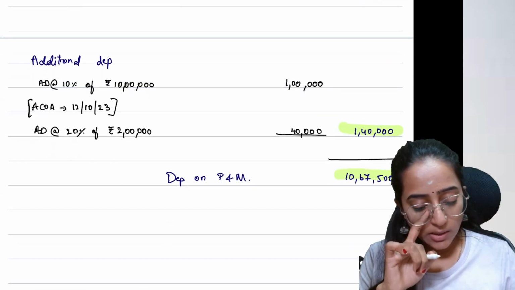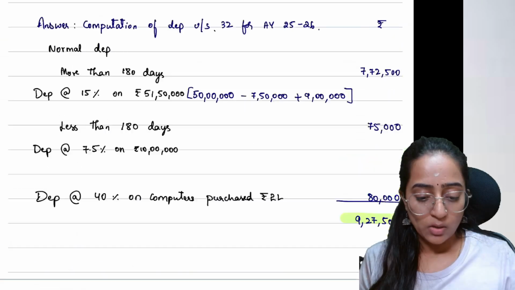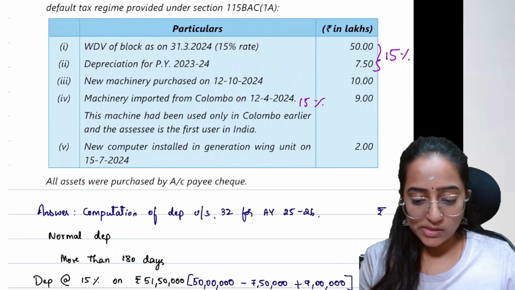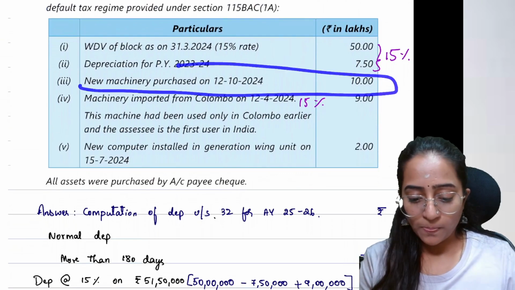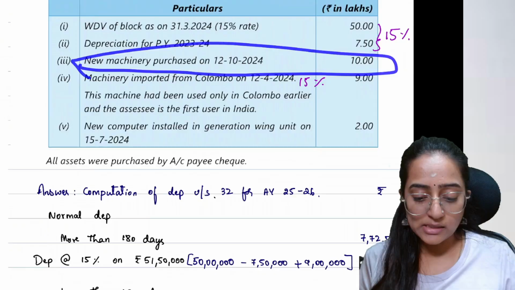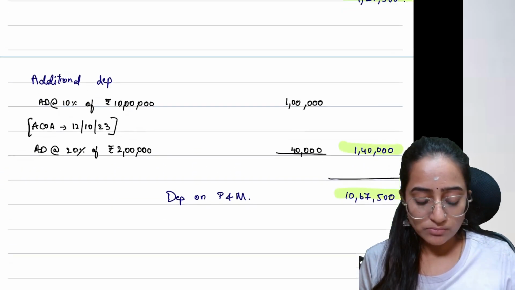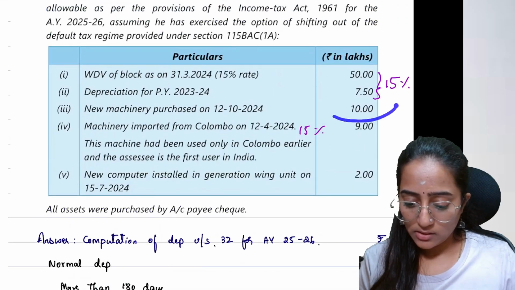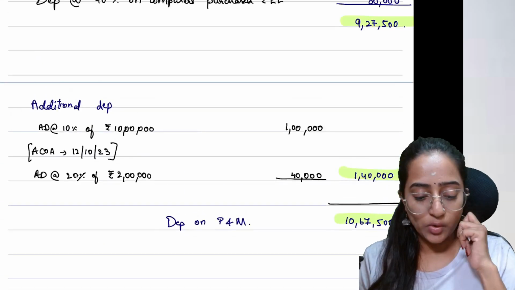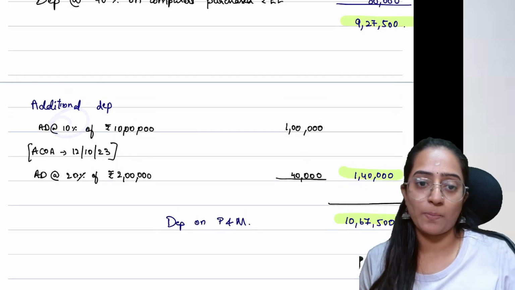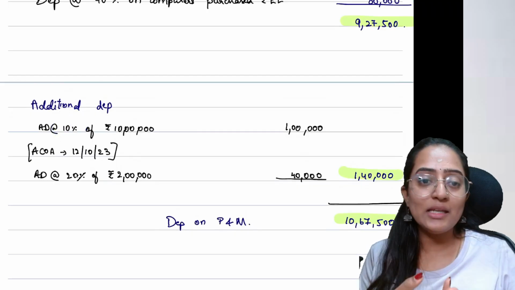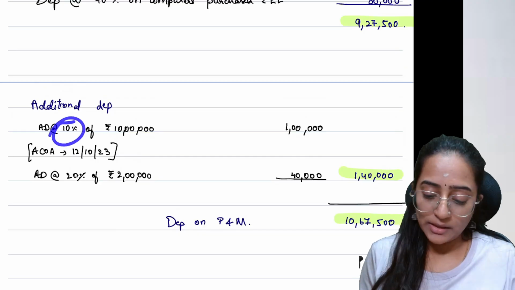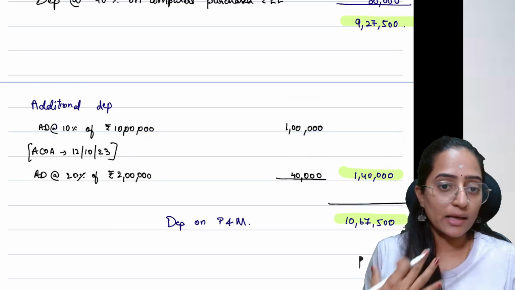However, you have additional depreciation that you can consider. What is that additional depreciation? One is the new machinery which you have purchased. Is this for a period less than 180 days or more than 180 days, people? It is less than 180 days. So I'm going to allow only 10%. The remaining I can take in the next year. This year I'll take 10%, that is nothing but 1 lakh.